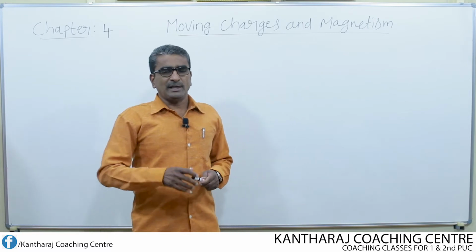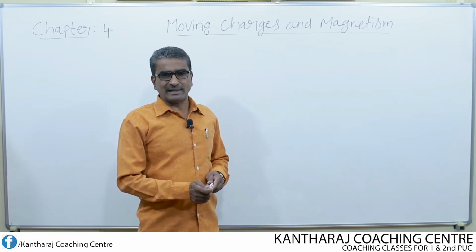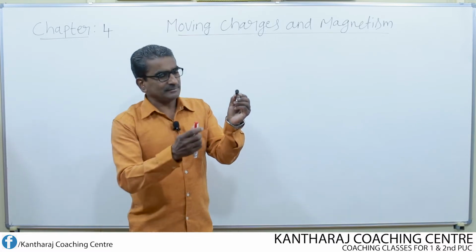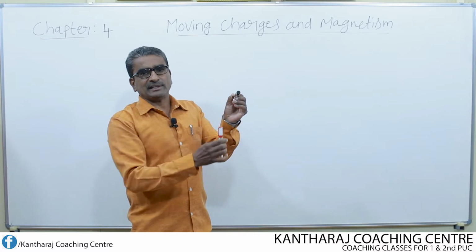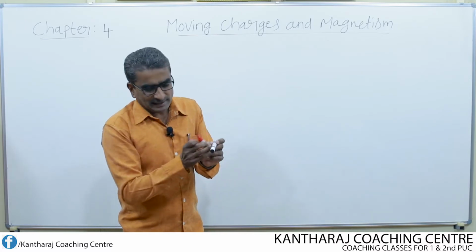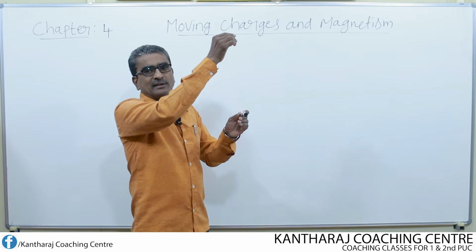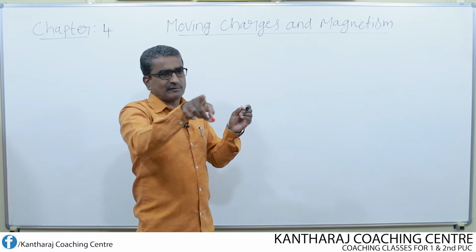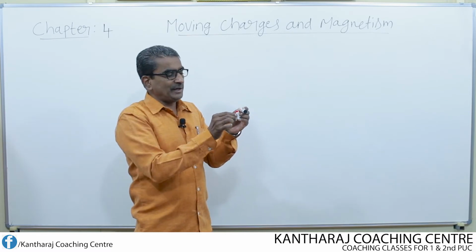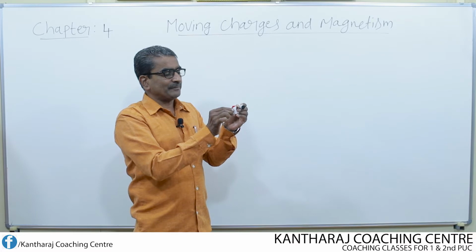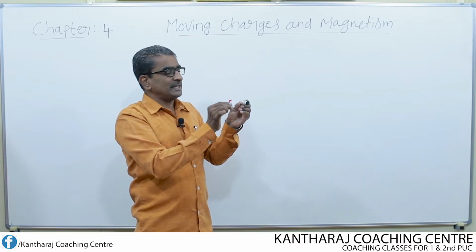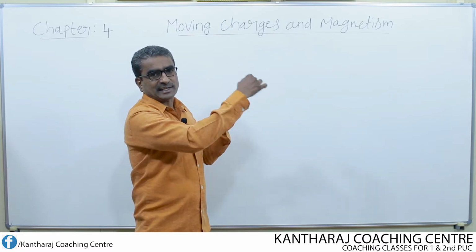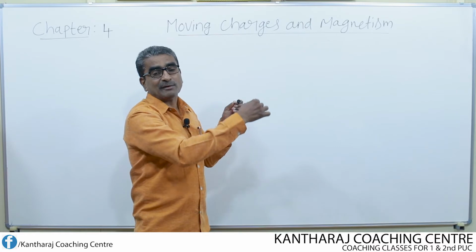Suppose a charged particle enters at right angles to the magnetic field. If I assume this is the direction of magnetic field, and a charged particle enters at right angles to it, then what happens? It doesn't move along a straight line. As soon as it enters, if I imagine this as a charge and this is the direction of the magnetic field, if the charge enters at right angles, then instead of moving straight, it continues to move in a curved path. That means the charged particle describes a uniform circular motion.